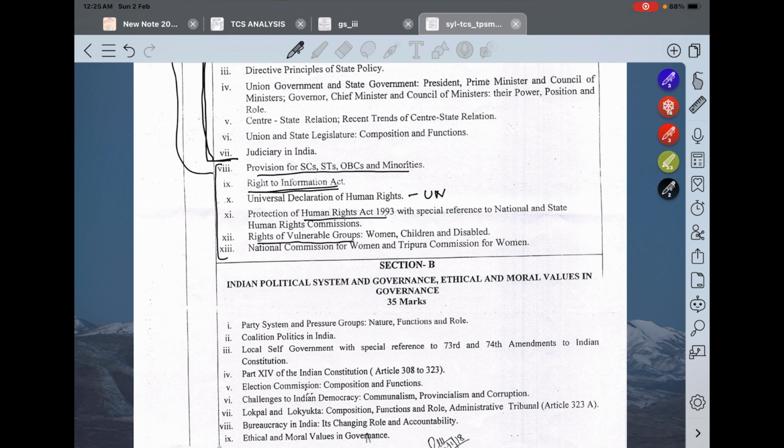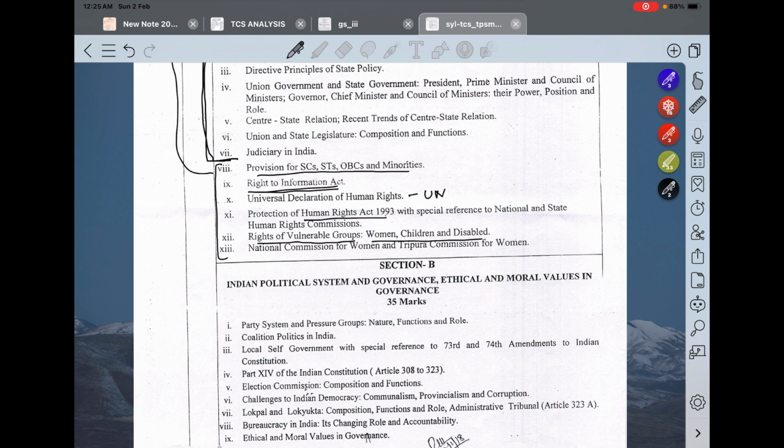Next, rights of vulnerable groups: women, children and disabled. In Lakshmikant you will get all the rights, but in a scattered manner. But to get it in one place, you just search on Google, you will get it in one place and you just make notes from there.